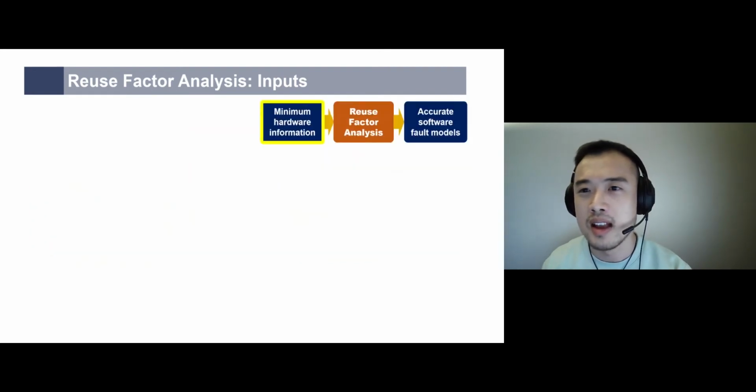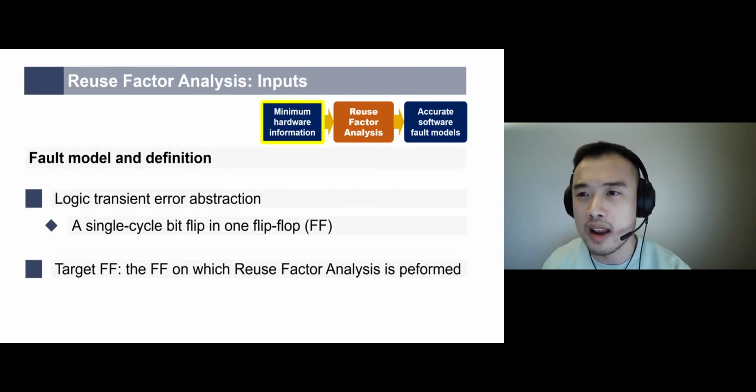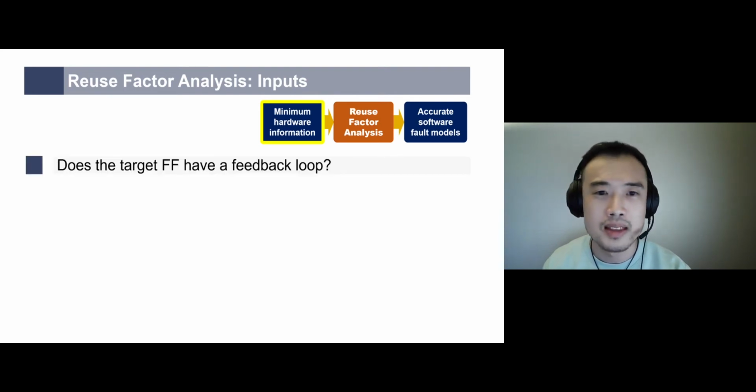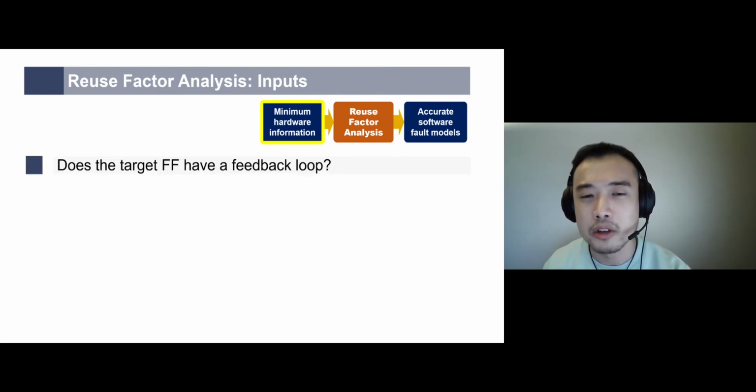To understand this, let me first introduce the fault model and definition. The abstraction of one logic transient error is a single cycle bit flip in one flip-flop, and we define the target flip-flop to be the flip-flop we need to perform reuse factor analysis on. So the majority of the information we need is related to the target flip-flop, which includes the following. Does the target flip-flop have a feedback loop?